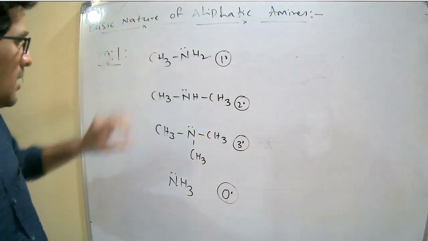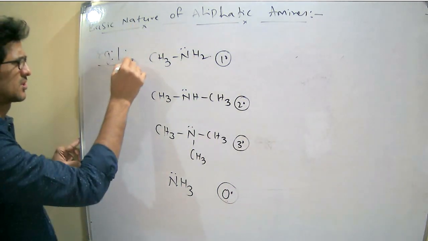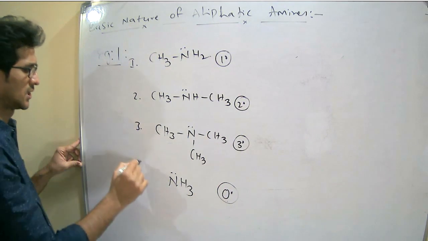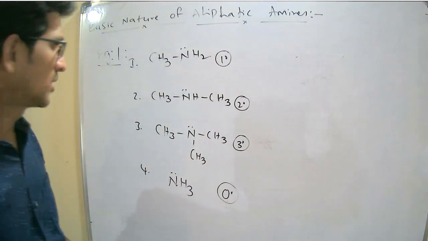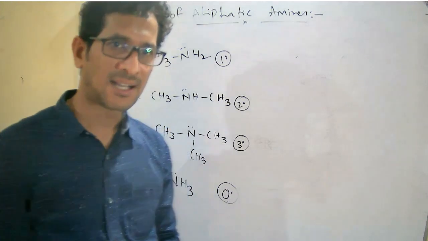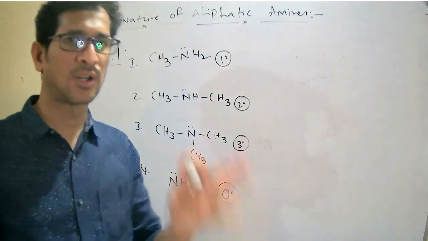So now arrange these compounds 1, 2, 3, 4. Arrange these compounds in increasing or decreasing order.